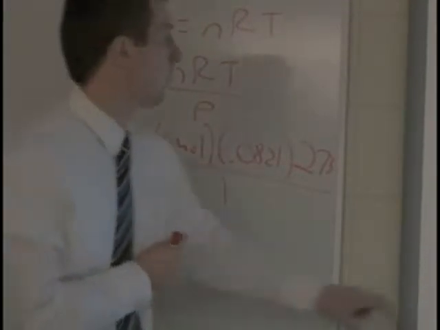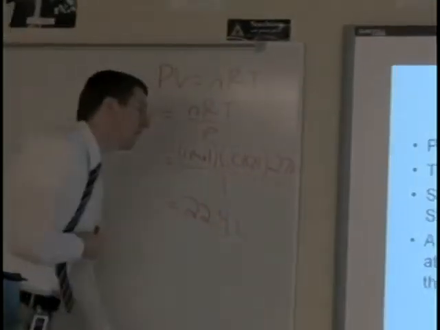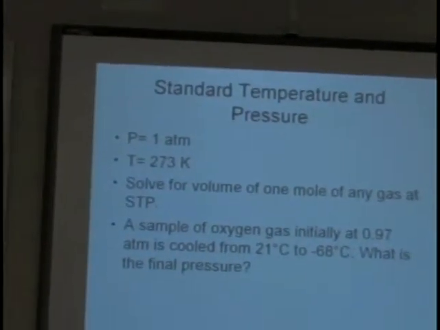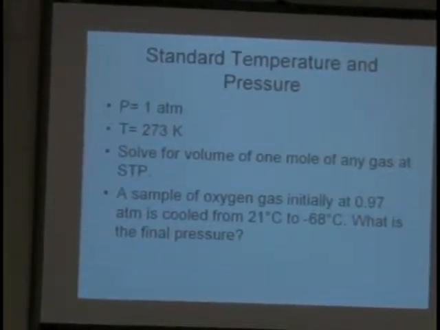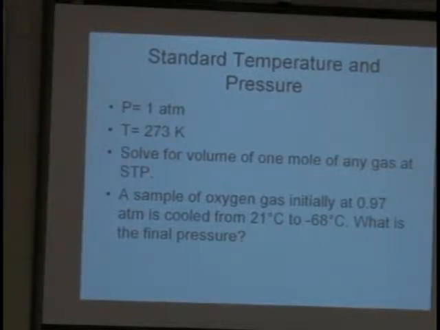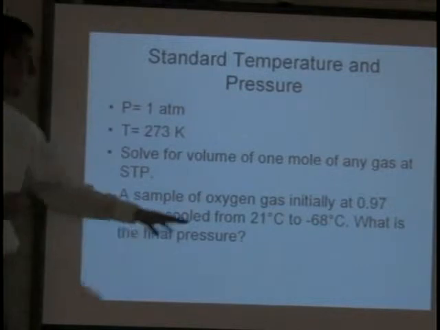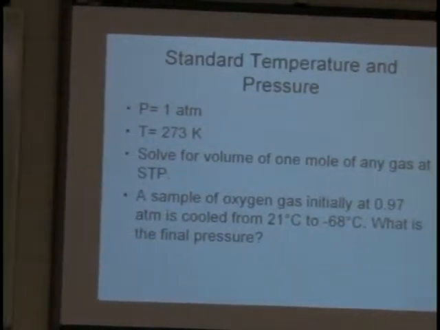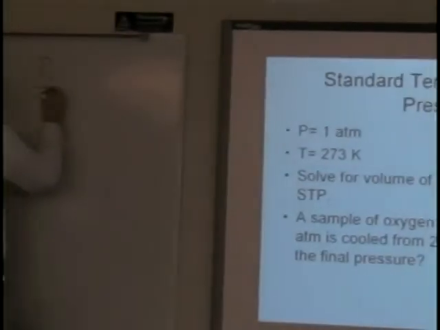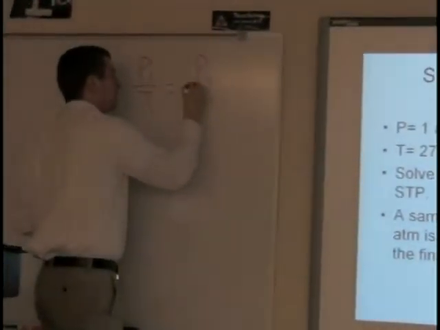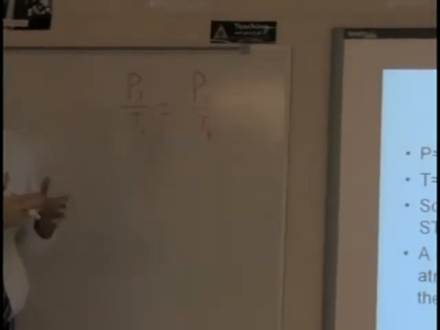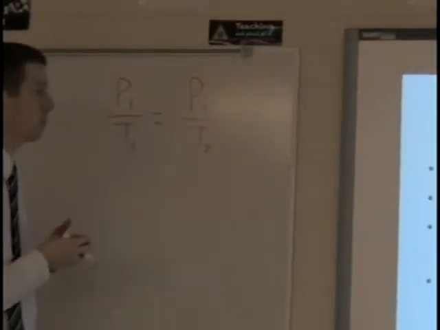We're going to do another problem on the board right now. The last question on this slide says a sample of oxygen gas initially at 0.97 atmospheres is cooled from 21 degrees Celsius to negative 68 degrees Celsius. What is the final pressure? You will notice that there's a temperature and a pressure involved in this question. So what I need to do, P1T1 equals P2T2. Again, if you want to isolate the variable, great. Otherwise, I'll show you this time just how to plug it in.